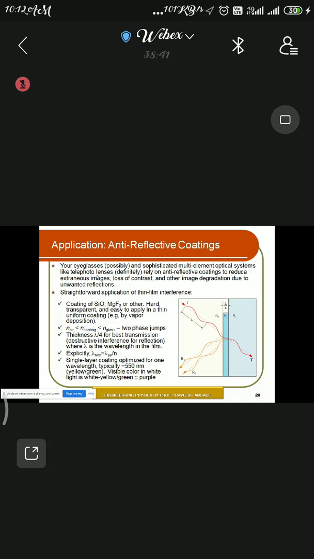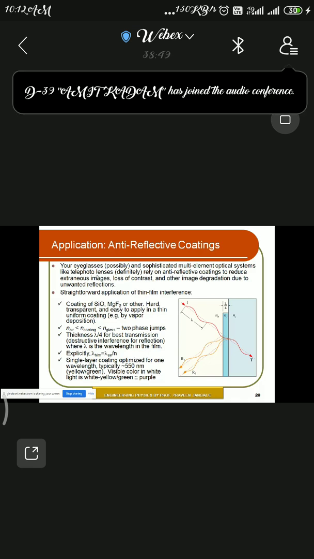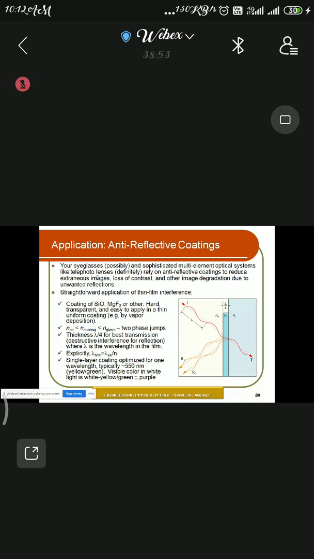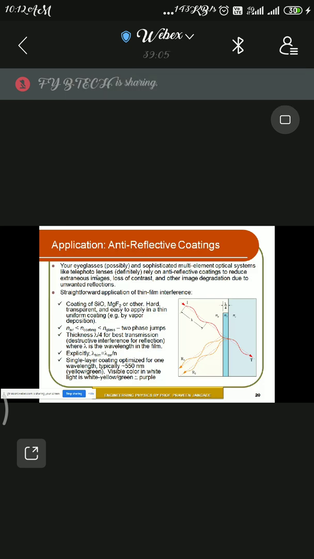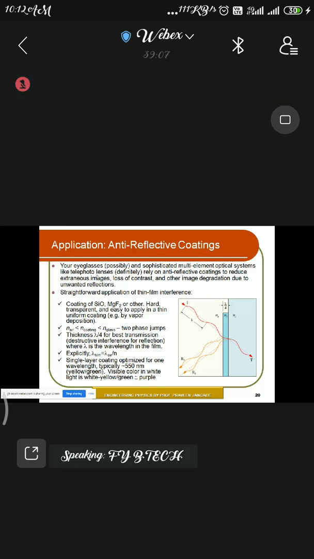You will not coat just any sort of material. There is a criterion. What should the criterion be so that it works as an anti-reflection coating? The refractive index has to be chosen properly. For example, take MgF2, magnesium fluoride. The lenses are coated with a thin film of this transparent material, MgF2, in order to reduce the reflection from the glass surface.